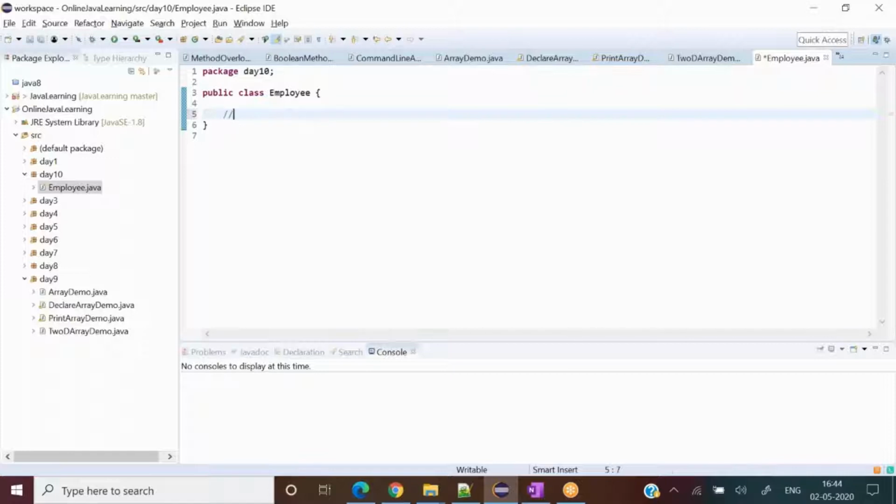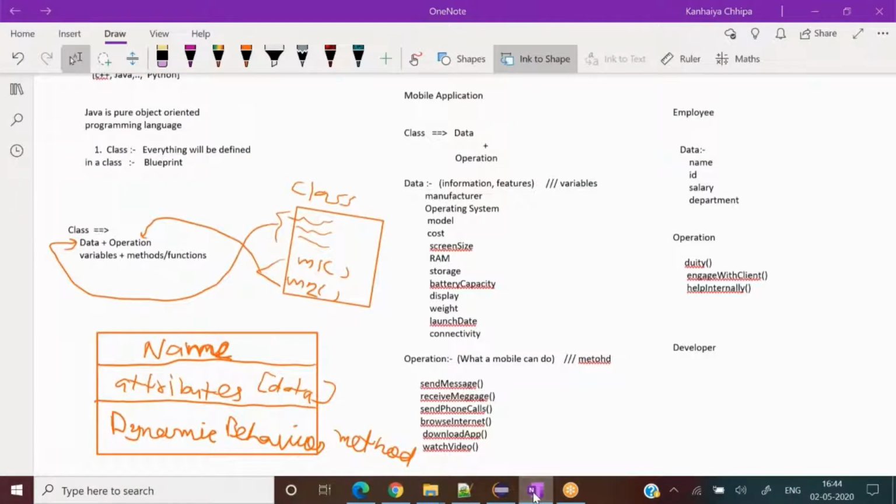So now I would like to write some data around this. I'm writing some data: name would be a string, so I write String name. Then whatever we have written over here, ID.